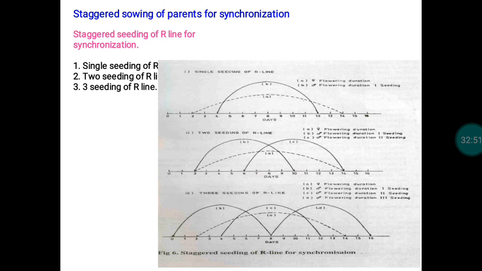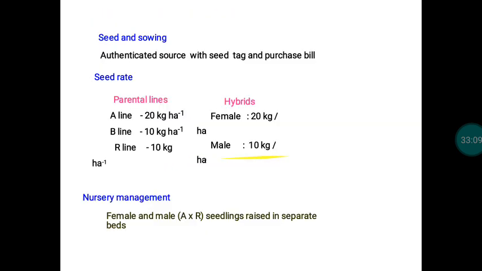But at any cost, we have to ensure pollen supply to the A line whenever the A line has flowers. Then only we can maximize the hybrid yield. So this process is normally known as staggered sowing.